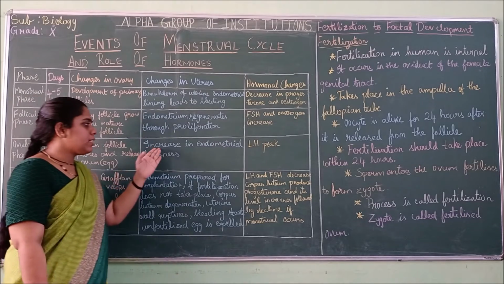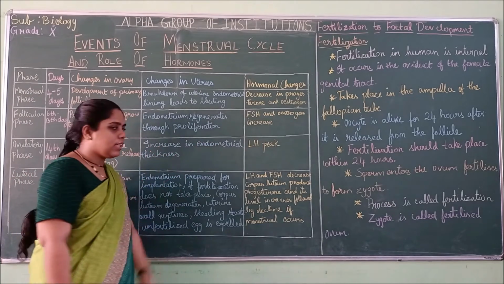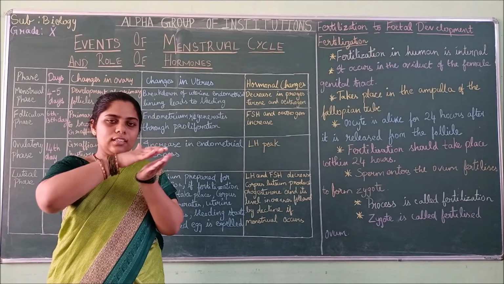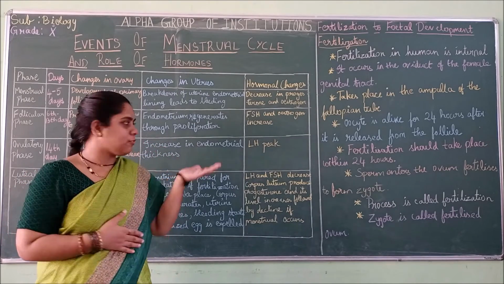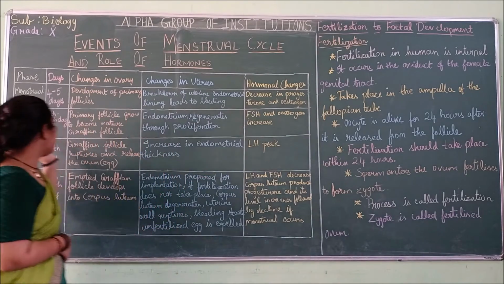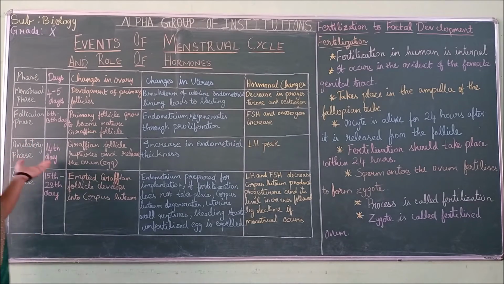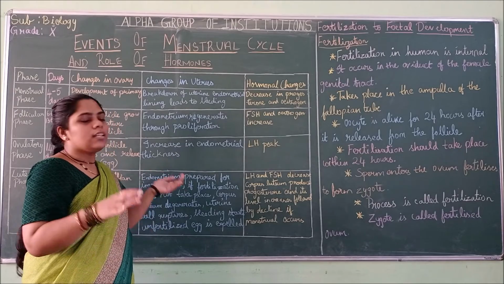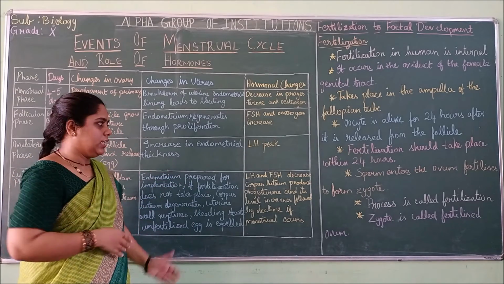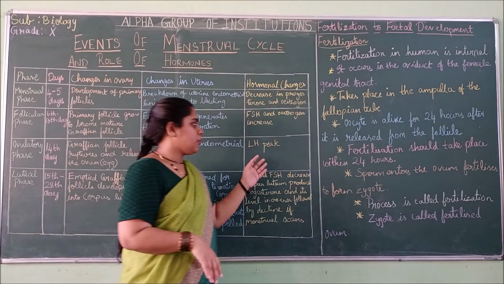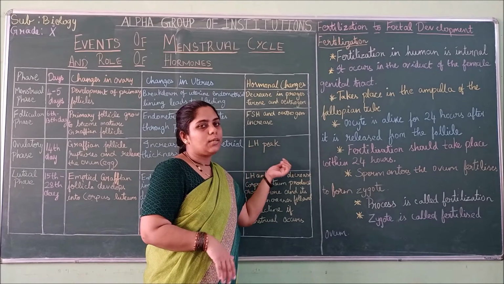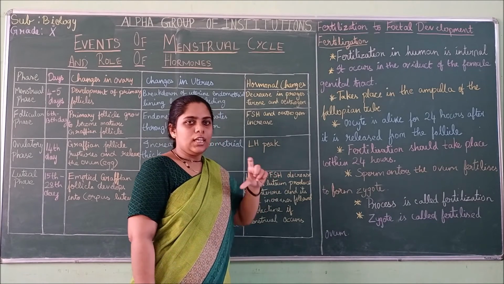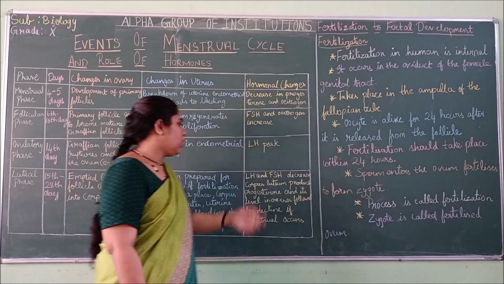In the uterus, what happens? There is an increase in endometrial thickness. The lining has been formed in the follicular phase, and after that the thickness is increasing. It regenerates and the thickness of the lining increases. Then during this phase, the luteinizing hormone will be at its peak, at a very high level.